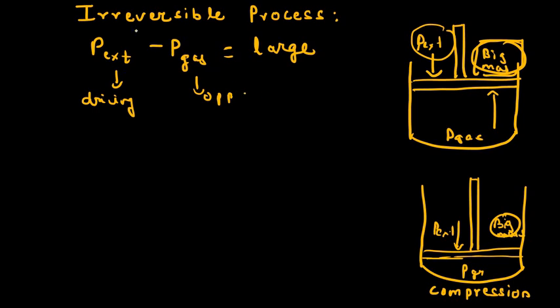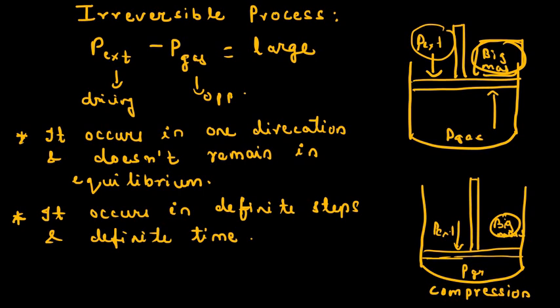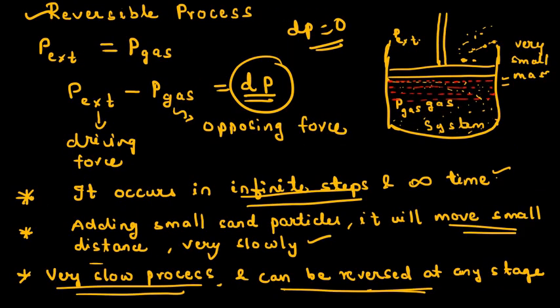So in the case of an irreversible process, it occurs in one direction. The external pressure is greater compared to the gas pressure, so it occurs in one direction and does not remain in equilibrium. In the case of a reversible process, the difference is very small and it takes place in infinite steps.